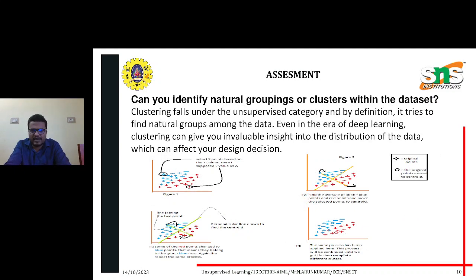For assessment: can you identify natural groupings or clusters within the data set? We already know how to identify and map a cluster in a data set, so the same concept is implemented here, because it falls under the unsupervised category and tries to find natural groups among the data. Even in the deep learning process it can be mapped, because it is the right solution to provide clusters, and dimensionality reduction is one method that handles both types of variables present in the data set.